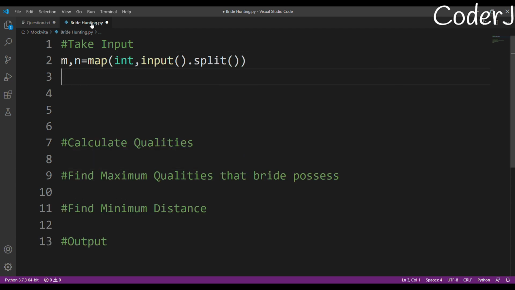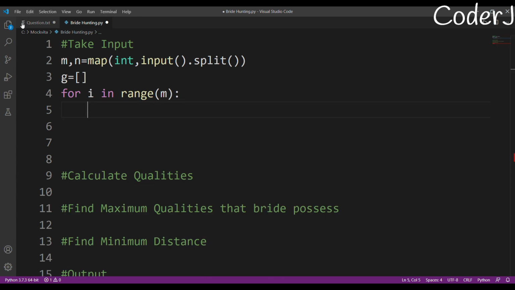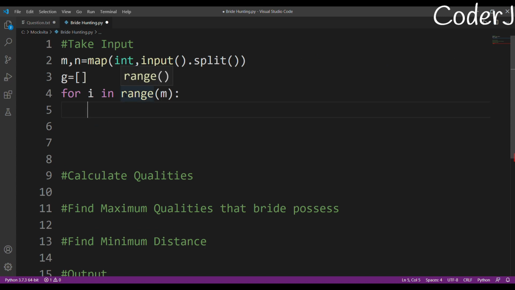Done. Now I need to take my brides, so I'll create a list of lists. So G is a list which will contain more lists. Confusing, right? Sorry. For _ in range of M. Now basically in this question, what is the value of M? It will be 2. So I'll take input 2 times, and each time I'll take this list as an input, and append this complete list to G. Firstly I'll take this list and append it in my G, and after that I'll take the next list and append it in my G again. So I'll have a list of lists, right?